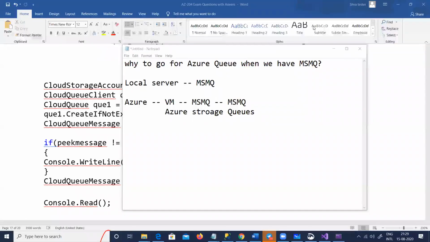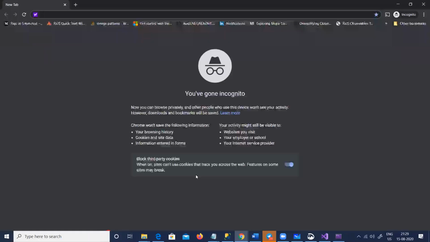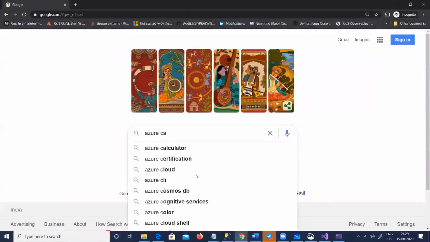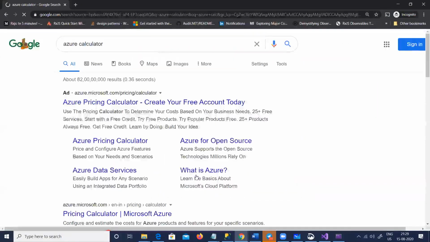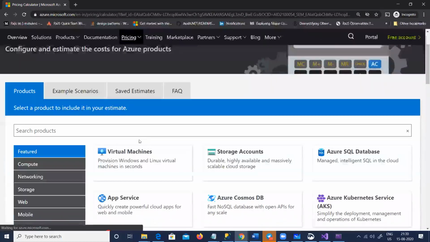How to calculate the pricing of both services? Remember, for the pricing of any service, use the Azure pricing calculator. You can go there and select whatever product you want.